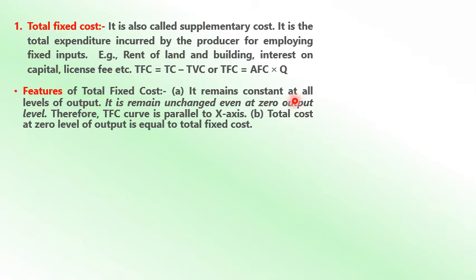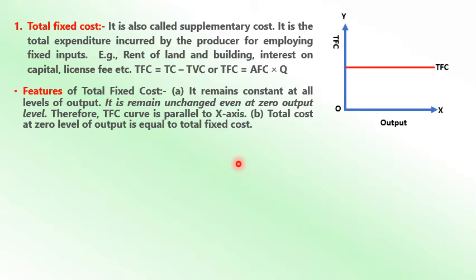Total fixed cost remains constant at all levels of output. It remains unchanged even at the zero level of output. Whether you produce or not, whether you produce more or less, it does not matter, it will remain the same. Therefore the TFC curve is parallel to the x-axis, and total cost at the zero level of output is equal to the fixed cost. If you draw the curve, you will get the TFC curve parallel to the x-axis.